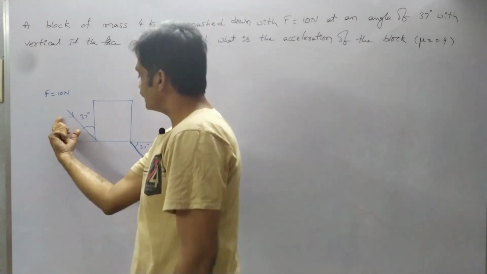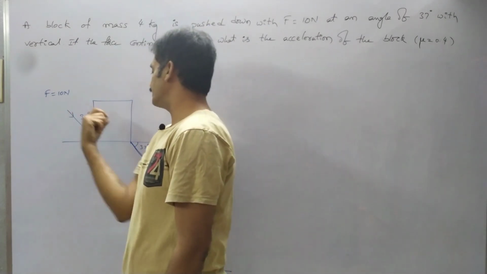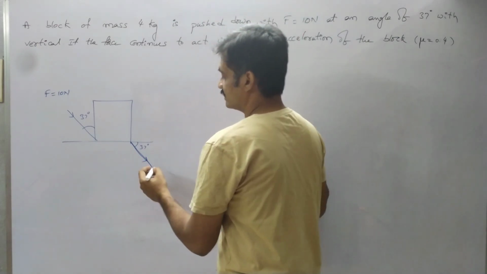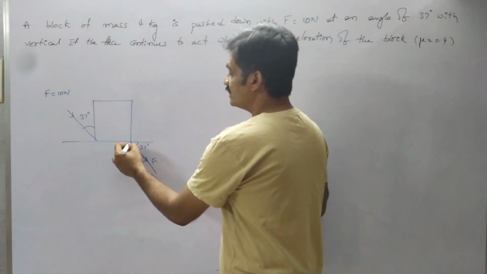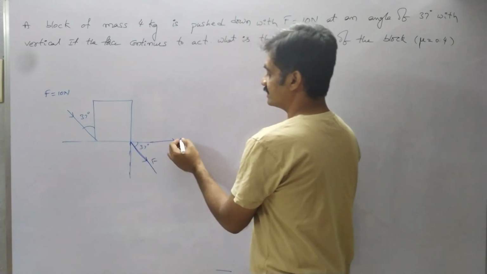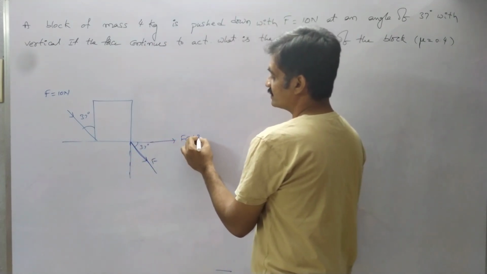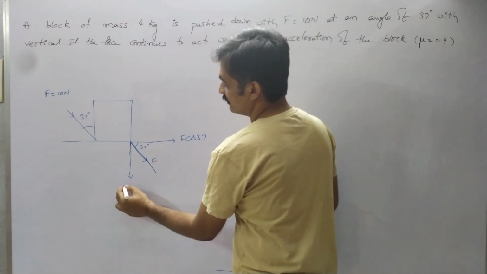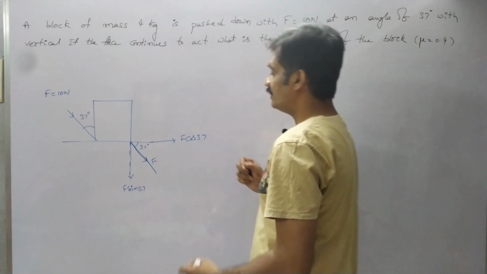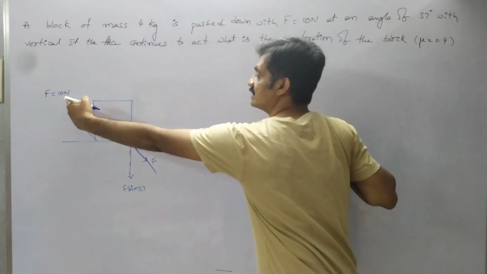So since the force is acting at an angle of 37 degrees with the vertical, here we represent the force in the downward direction like this, F. As you consider it along the x and y axis, it resolves into components as F cos 37 and F sin 37. Now we have to represent the force where F equals 10 Newton.